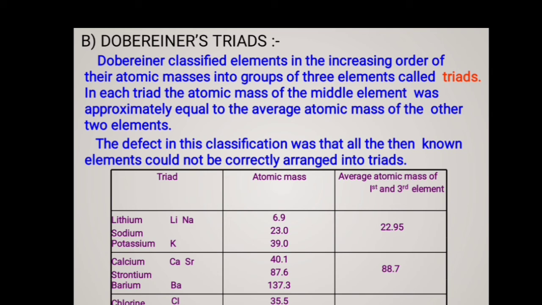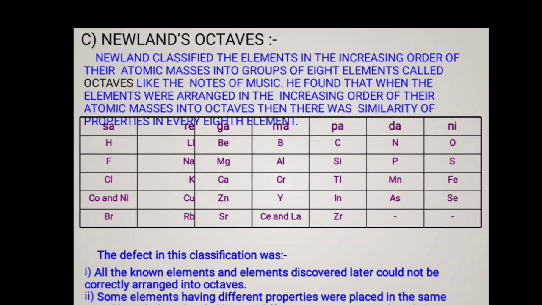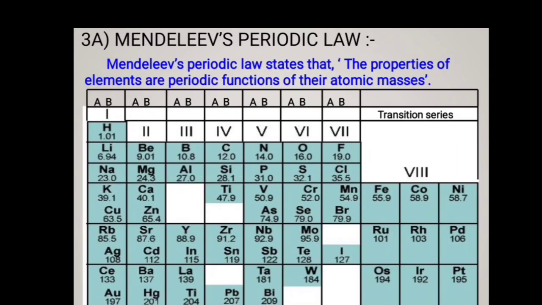Next, very important: he is called the father of chemistry. Who is that? Father of the periodic table. Father of the periodic table, who is that? Mendeleev. According to Mendeleev, next, Mendeleev's periodic law. Mendeleev's periodic law states that the properties of elements are periodic functions of their atomic masses.